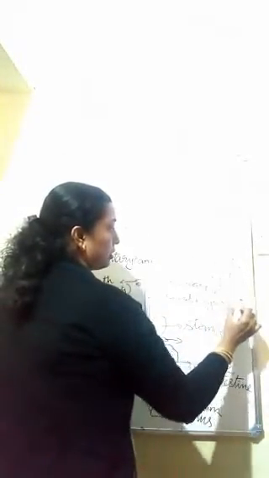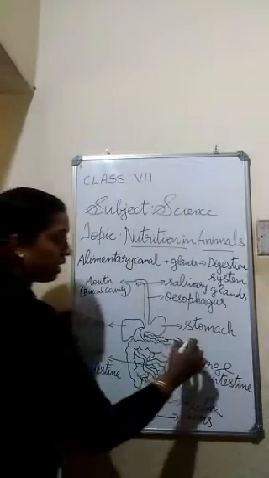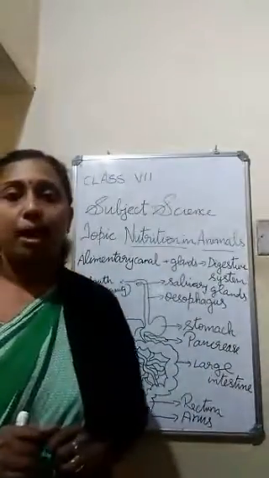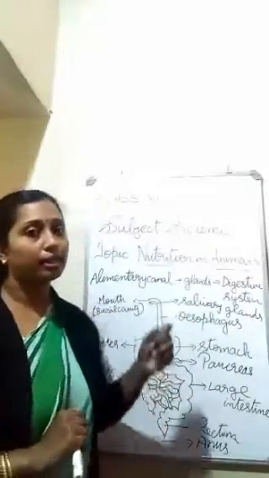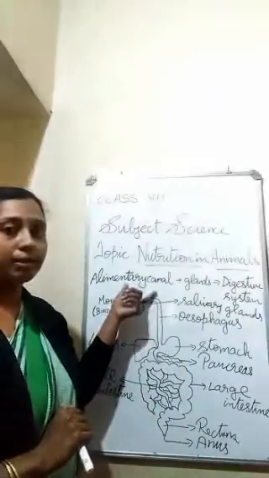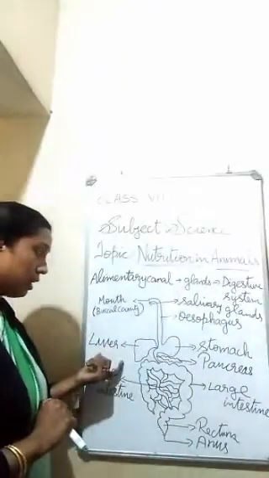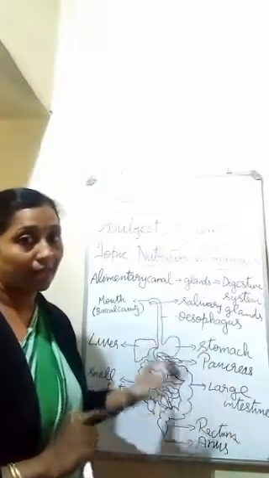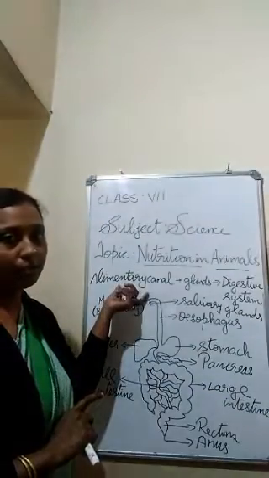Next one is the liver, and the third one is the pancreas. So these are the three glands associated with the alimentary canal.